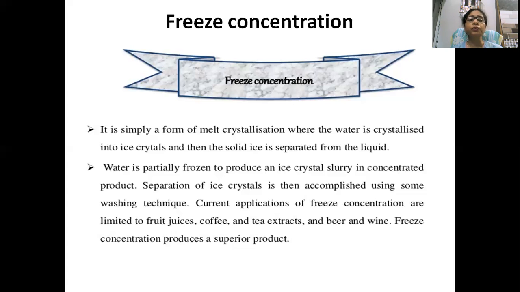In the same way, if you want to concentrate milk and you heat it more and more, then the amount of nutrients, the texture and the concentration will be destroyed. So there are many fruit juices, wine, beer, coffee extract, and some herbal extracts where we cannot apply the heat process or the evaporation process. So how do we concentrate that product? We can apply the freezing process, and with the help of freezing we can remove the extra water present in that food. That is called freeze concentration.